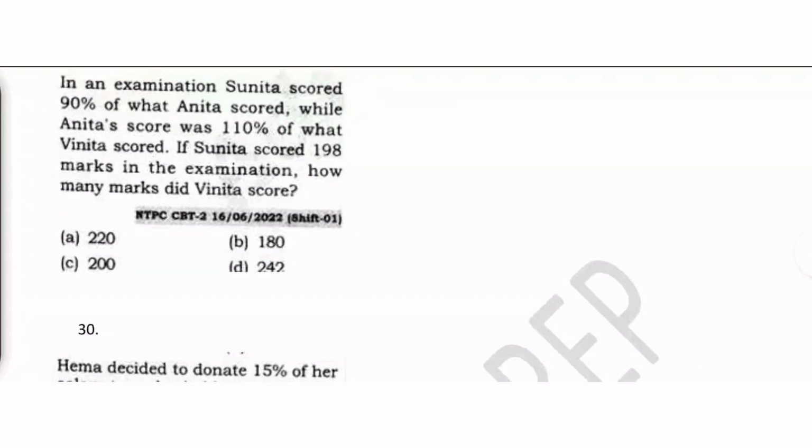In an examination, Sunita scored 90% what Anita scored. This is Sunita, this is Anita, and this is your Vinita. Sunita scored 90% what Anita scored. Let us assume Anita's marks is 100. Sunita scored 90%, so 90% of 100 is nothing but 90 only. While Anita scored 110 marks of what Vinita scored. Let us assume over here marks of Vinita is 100.